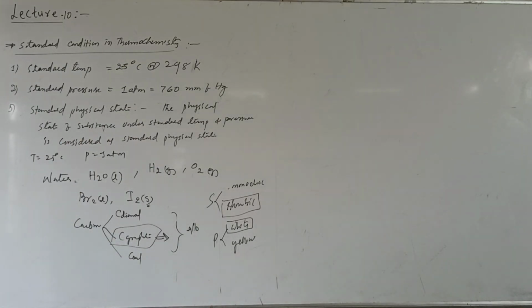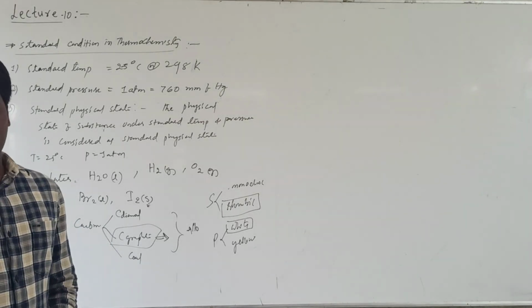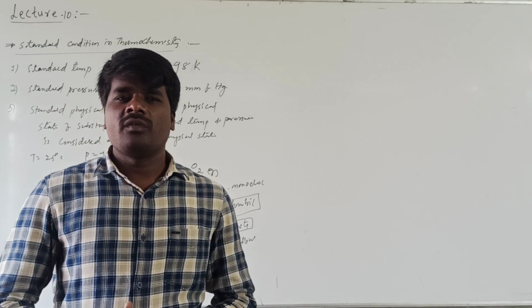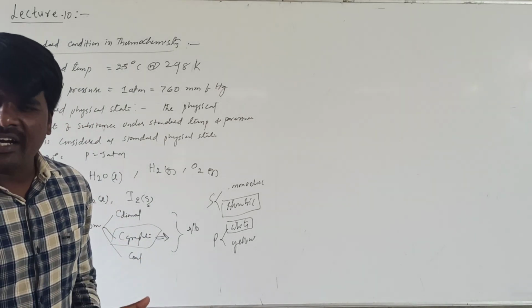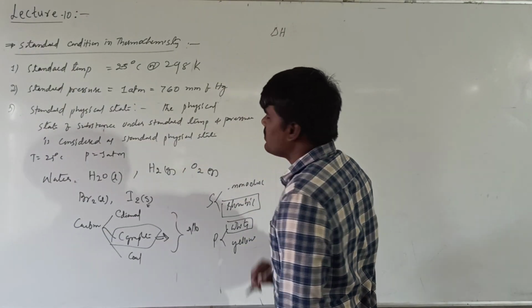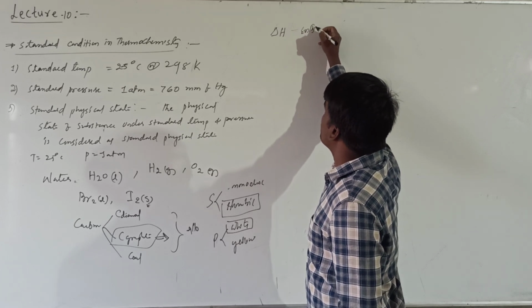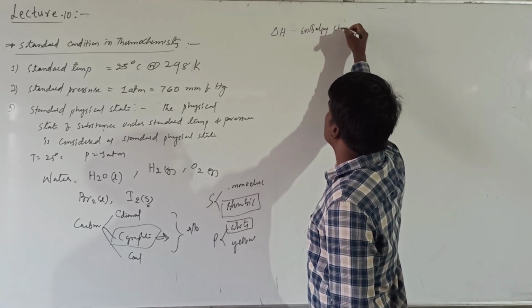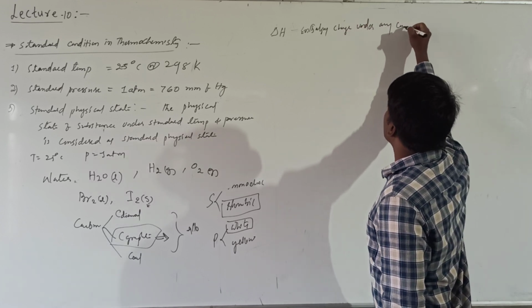These conditions are considered as standard conditions. Whenever you are measuring the enthalpy change of a reaction under these conditions, that will be called the standard enthalpy change. Enthalpy change is denoted by delta H. This delta H indicates the enthalpy change under any condition.